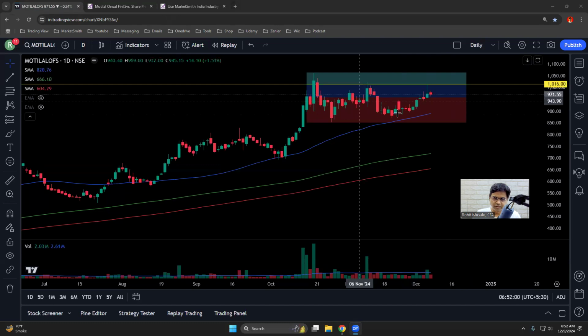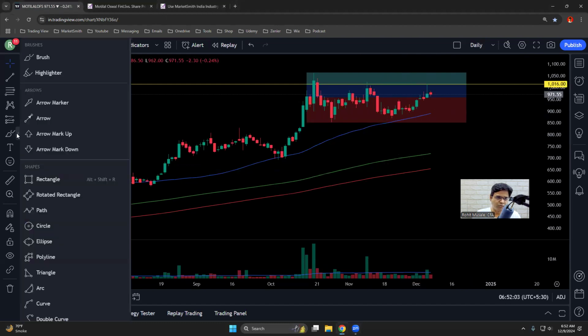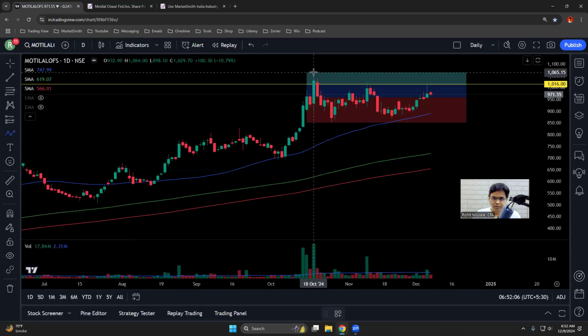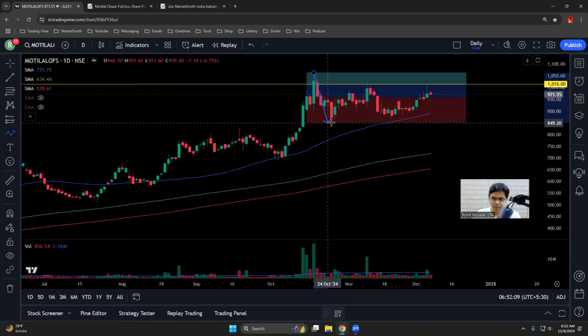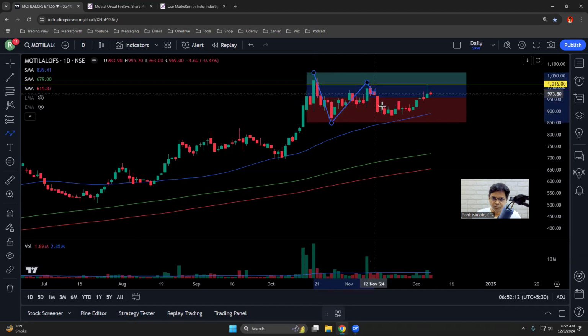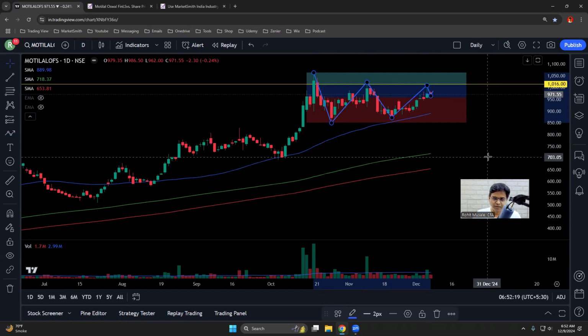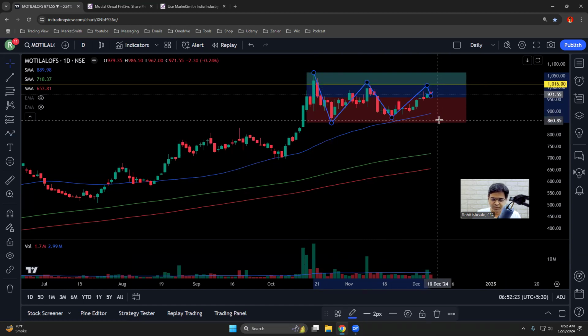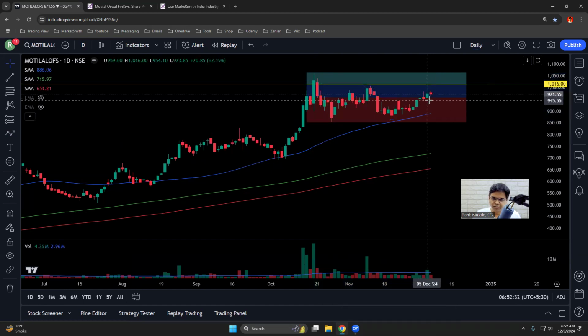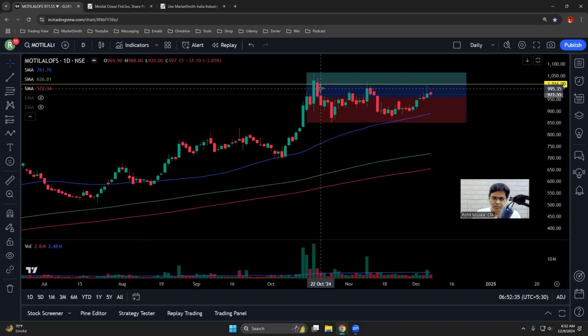Moreover, there are 10 candles in the base. That's the minimum we look for. Then we count the points in the base: 1, 2, 3, 4, 5, 6. There are 6 points in the base. The price is above the moving averages and there are minimum 10 candles in the base. So point number 5 becomes my buy point. That's my yellow line, which is the high of this candle. Start counting from this candle because this candle completes point one. So 1, 2, 3, 4, 5, 6, and so on.